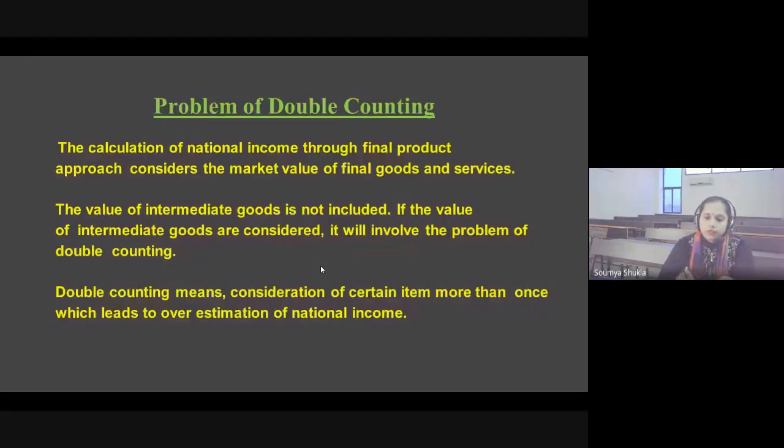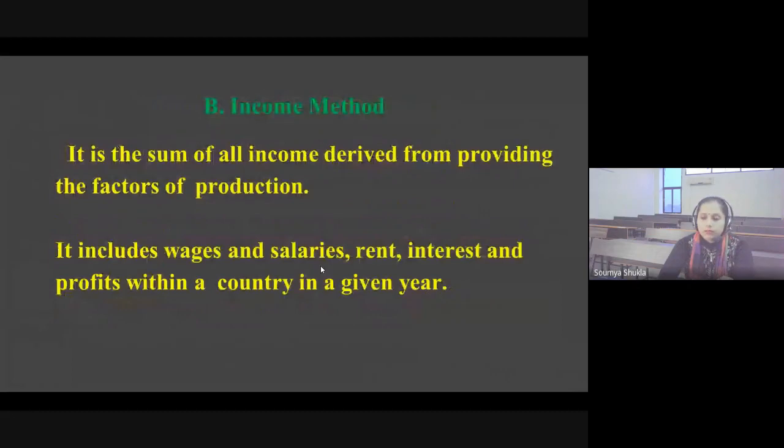The next method, as we have already discussed the final product approach, is the income method. It is the sum of all income derived from providing the factors of production, which includes wages and salary, rent, interest, and profits within the country in a given year.